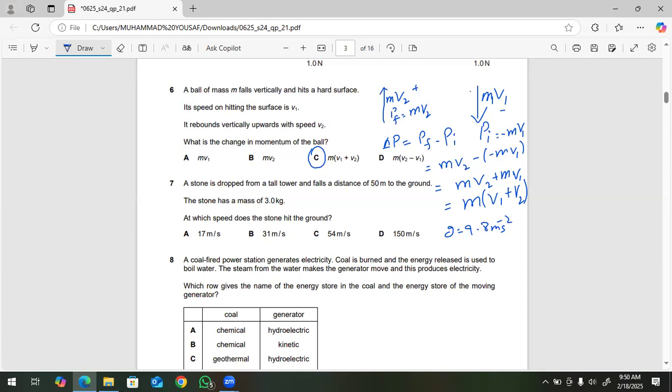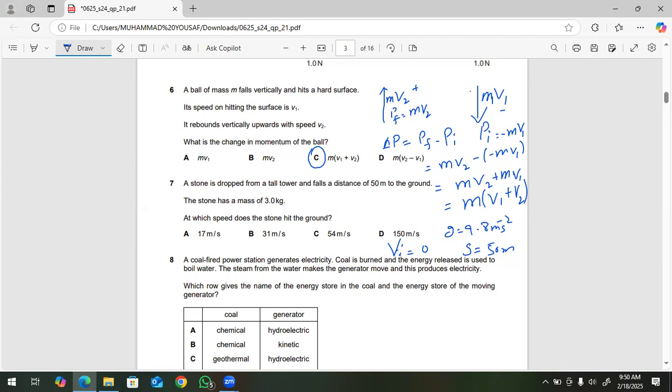When a stone is dropped from a tall tower, its initial velocity is zero. Vi, the initial velocity, is zero, and it covers a distance of 50 meters, so s is equal to 50 meters. The g value is 9.8 meters per second squared, acceleration due to gravity.